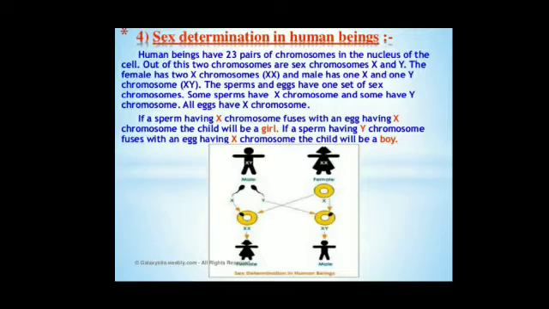Chromosomes contain some functional segments which are known as genes. Genes are the hereditary unit of human beings and all living organisms. Genes always work in pairs, and genes contain DNA, and this DNA is responsible for all the characteristics that will be transferred from parents to their offspring. That's why genes are known as the hereditary unit.